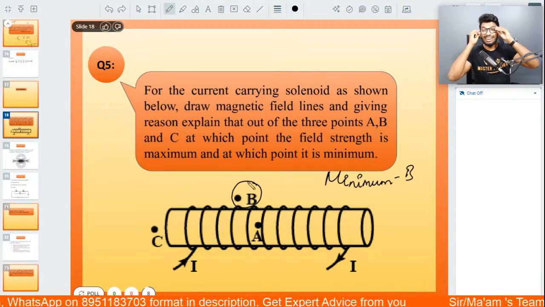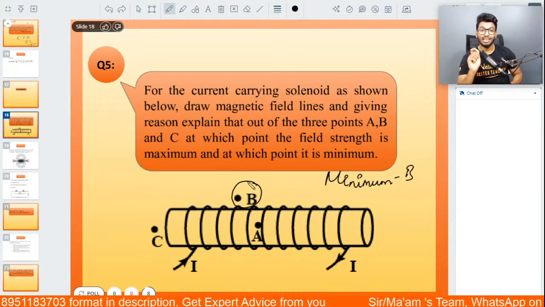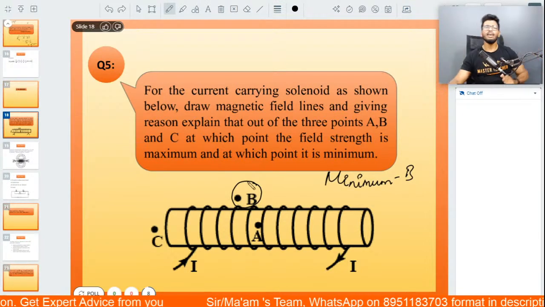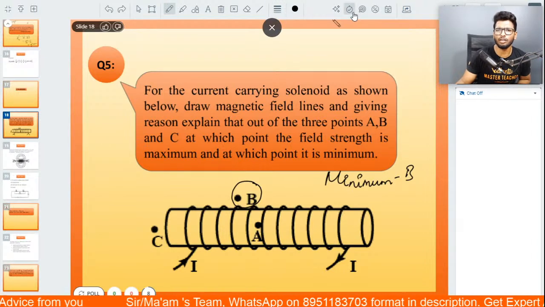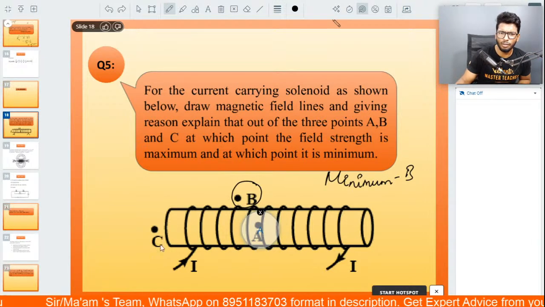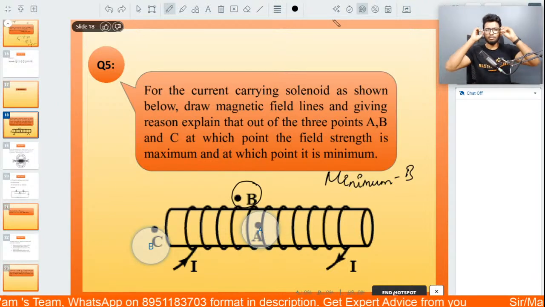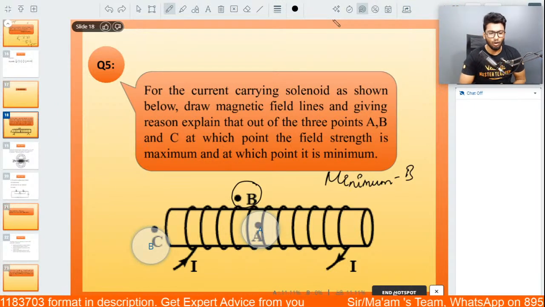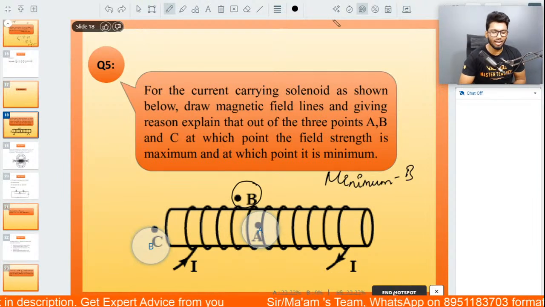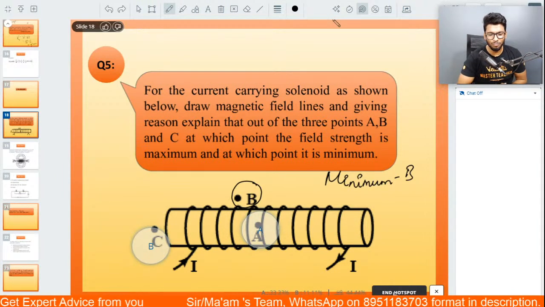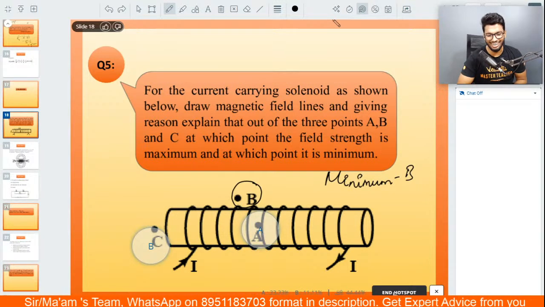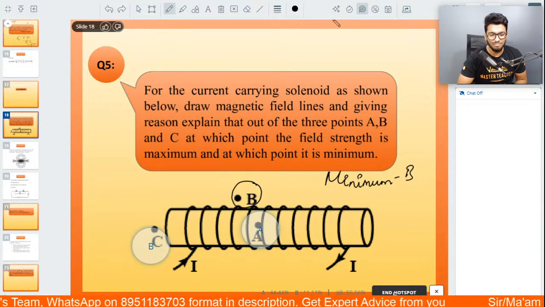All right, now for maximum, is it point A or is it point C? Okay, what do you guys say? Tell me, what is the majority going to be like? All the people here in the platform, would you go with A or would you go with C? And all the people in the chat box on YouTube, please let me know. A, pakka. B is close, but C is far. All right, max is at A.